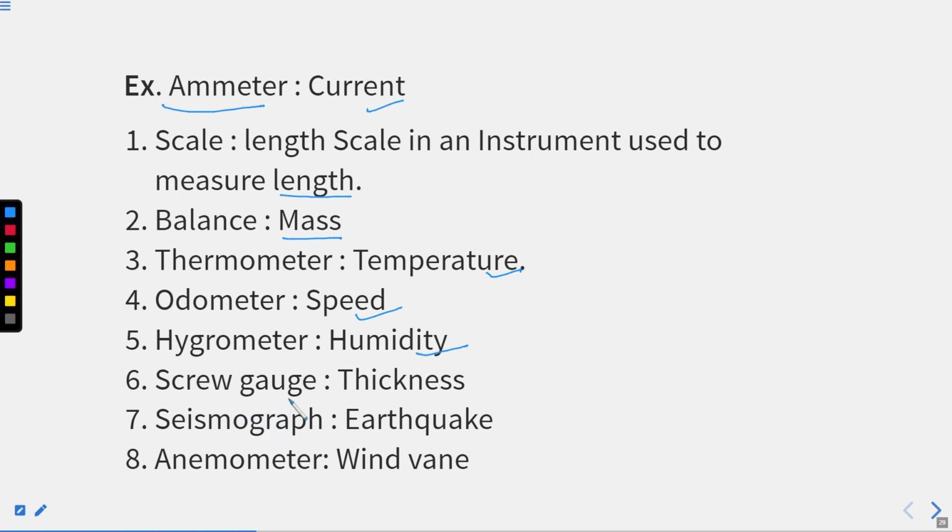Screw gauge, definitely students have used. If not, they'll use it in class 11th or 12th. Screw gauge is used to measure the thickness of very thin objects which can't be measured with the help of a normal scale. Again, seismograph that we heard in the starting itself, dealing with earthquakes. We know seismography. Seismography is the study of earthquakes with the help of seismographs, right? Now, last is anemometer, that is wind vane or wind speed, right? I hope this part is clear. I hope you don't have any problem in this, right?